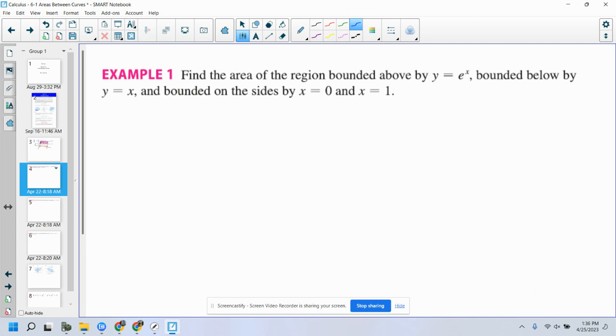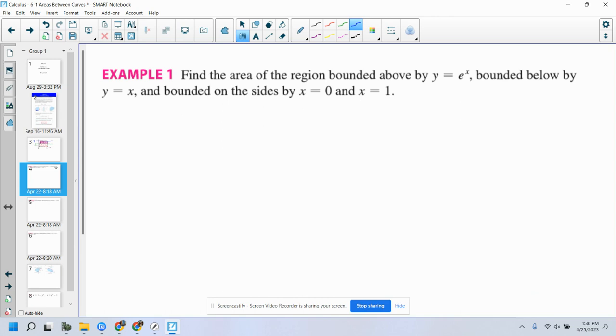Find the area of the region bounded above by y equals e to the x, and bounded below by y equals x. Now, you may be thinking, how do you know what f of x is and what g of x is? How do you tell the one function from the other? How do you know which one comes first? Because subtraction is not commutative, I can't change the order.